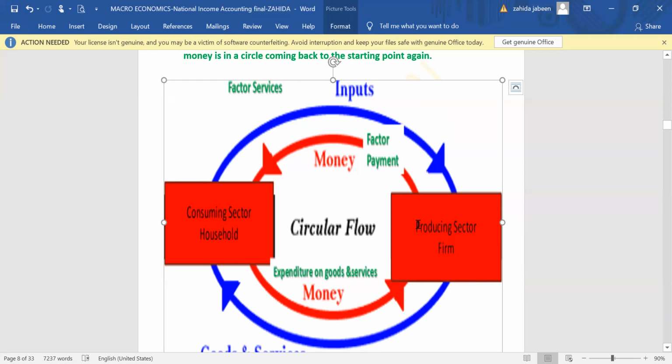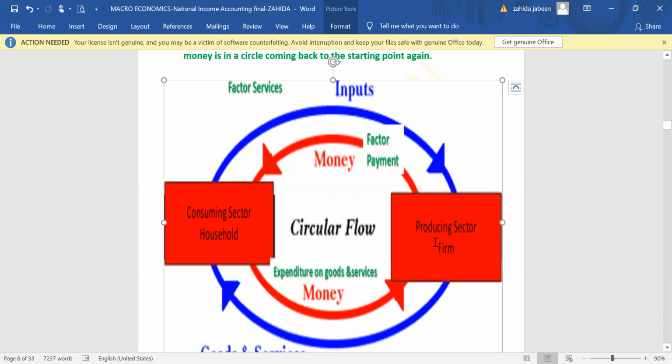But when they purchase goods and services from the firm, they will have to pay money for goods and services. So money which they had will move from the consuming sector to the producing sector. With this red arrow, we can show it. The expenditure on goods and services is paid by the consuming sector to the producing sector. Now the money has come back again to the firm.